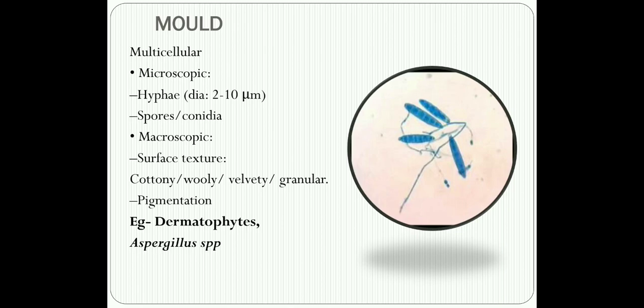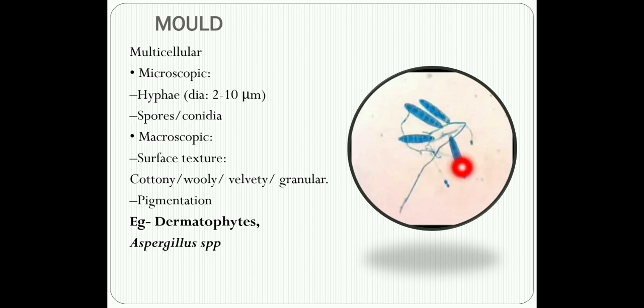So we are using several terms to describe the topography of the colonies, and most of the time you will find descriptions like cottony, woolly, velvety or granular described for molds. Some of the most common molds are dermatophytes and your Aspergillus species. So what you're seeing in this diagram is a mold.